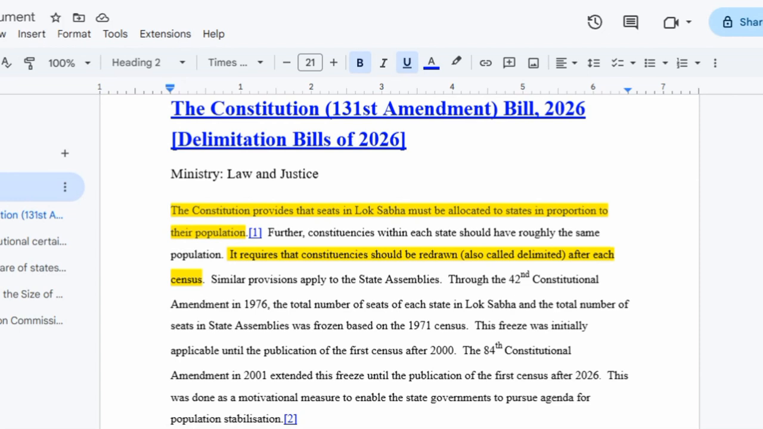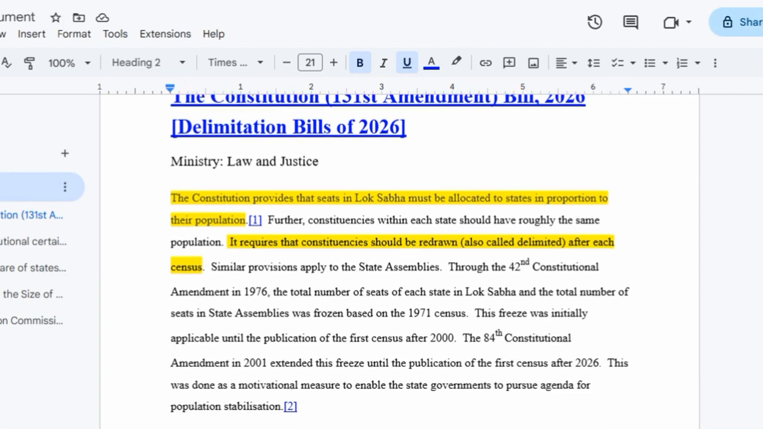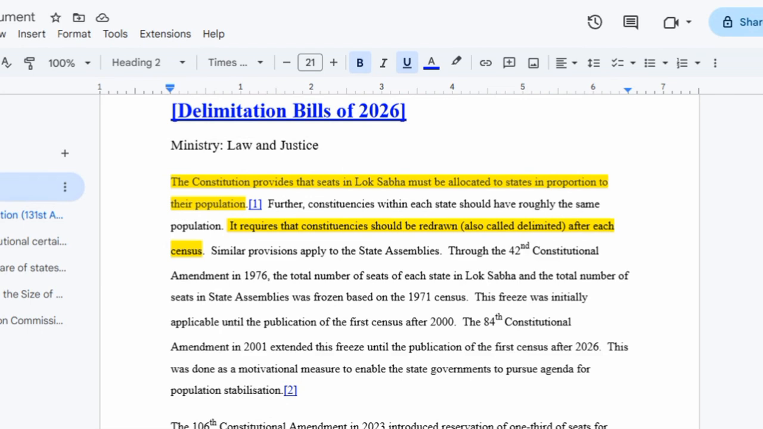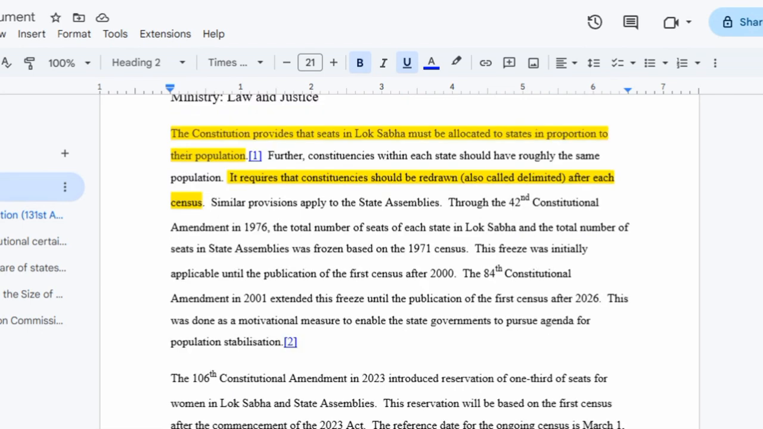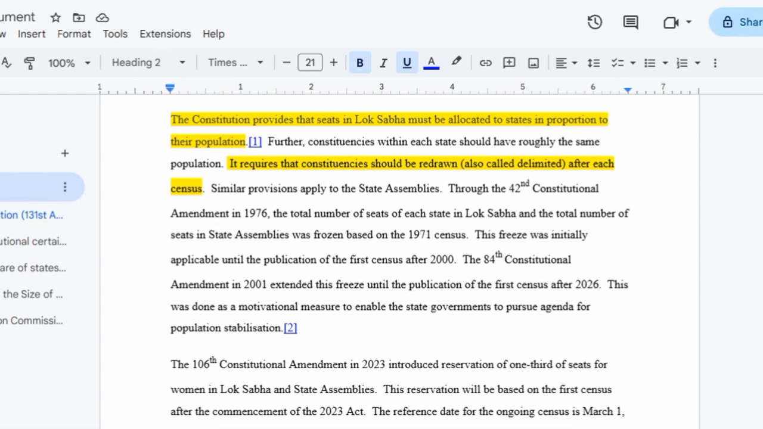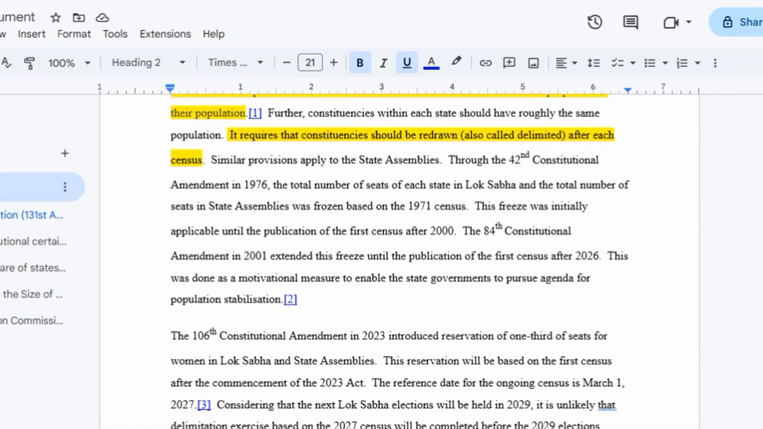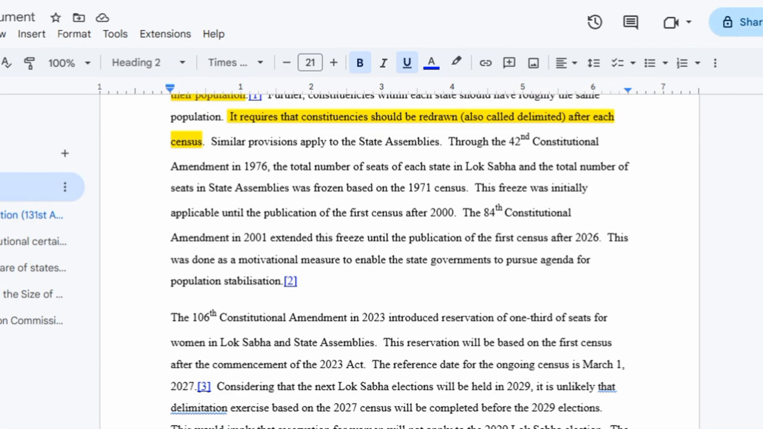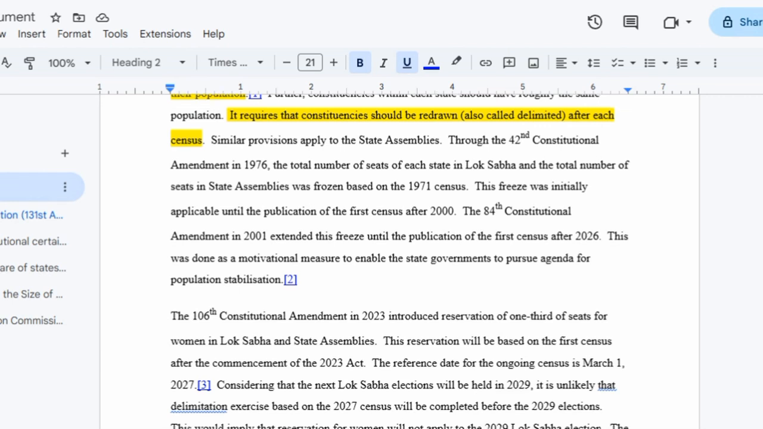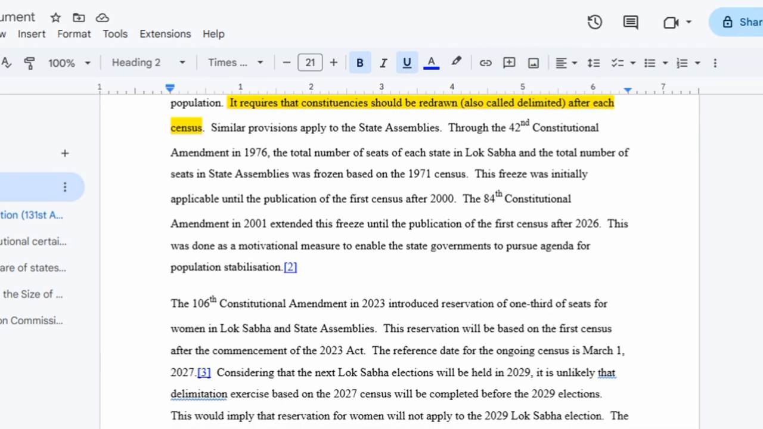Let us understand the historical aspect. Through the 42nd Constitutional Amendment in 1976, the total number of seats of each state in Lok Sabha and the total number of seats in state assemblies were frozen according to the 1971 census. This freeze was initially applicable up till 2000, but the 84th Constitution Amendment in 2001 extended the freeze for the next 25 years after the first census after 2026. This was done as a motivational measure to enable the state governments to pursue the agendas of population stabilization.